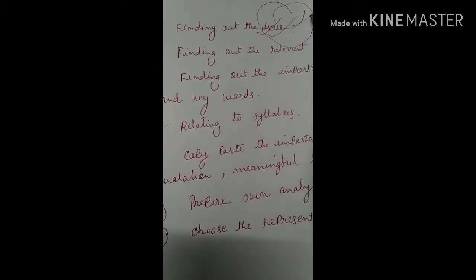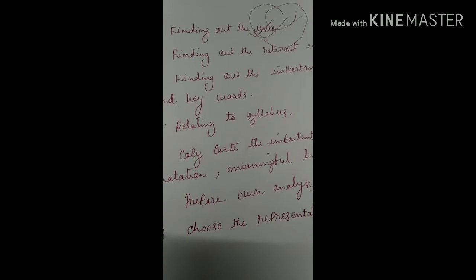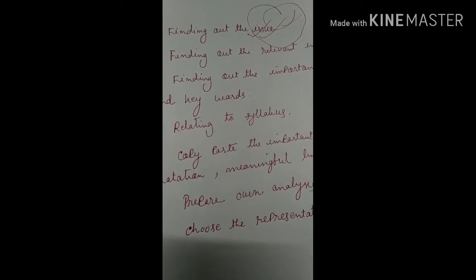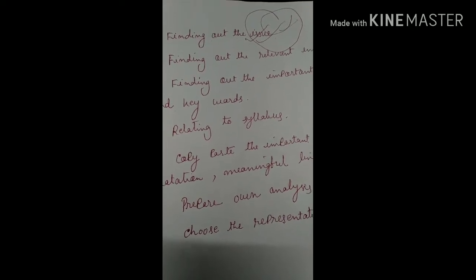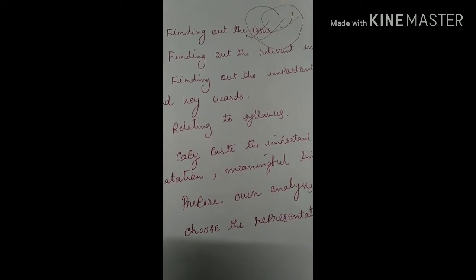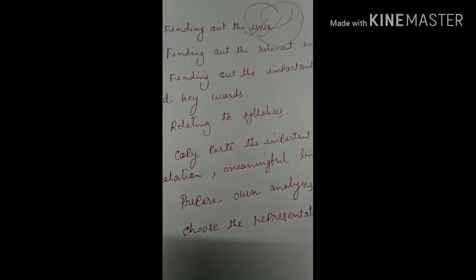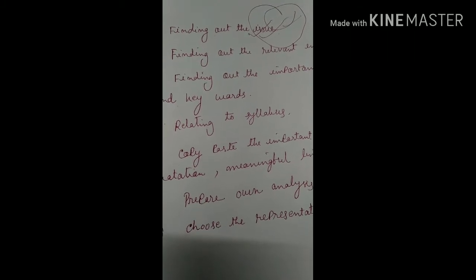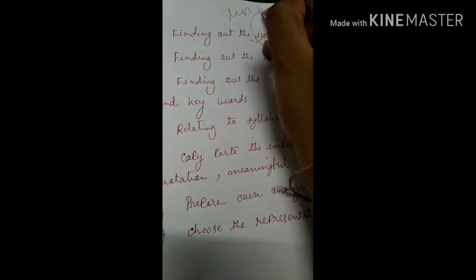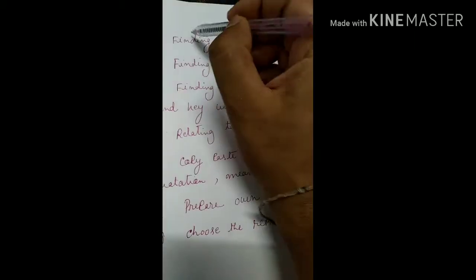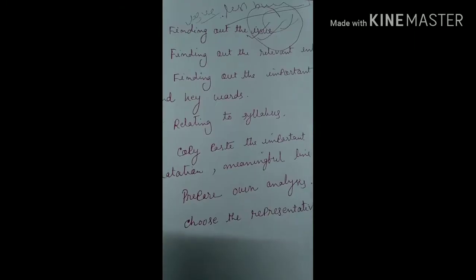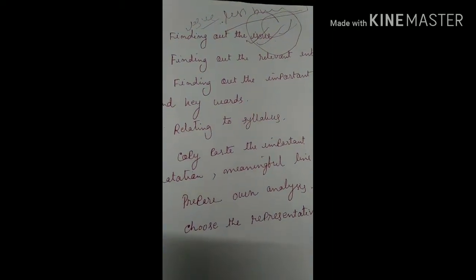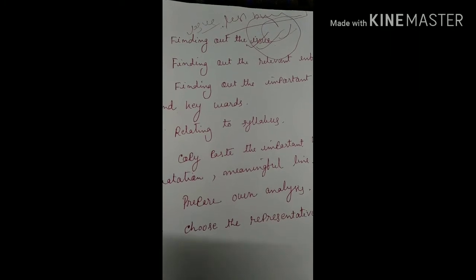Whatever issue is going on behind those news, we have to first recover it. For example, there is a controversy and debate going on that there is a lack of defense equipment in India. Why is there a lack of defense equipment? Because there is less money. That means there is less budgetary allocation for defense. So the issue behind those news is the insufficient budgetary allocation for the defense sector from the Indian government. Right, this is the issue.